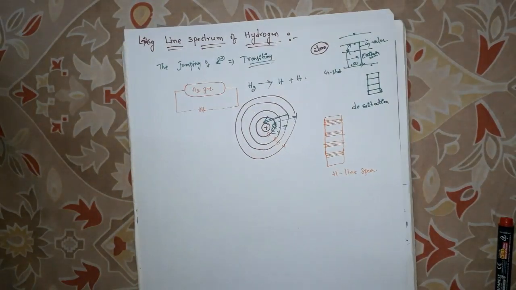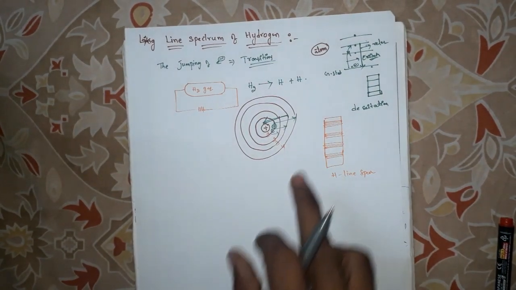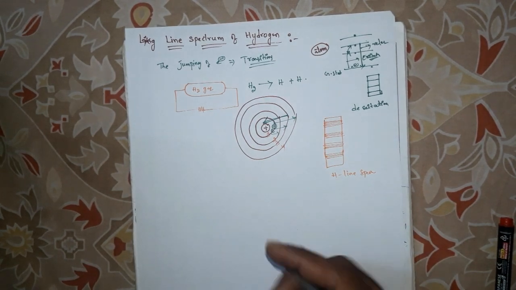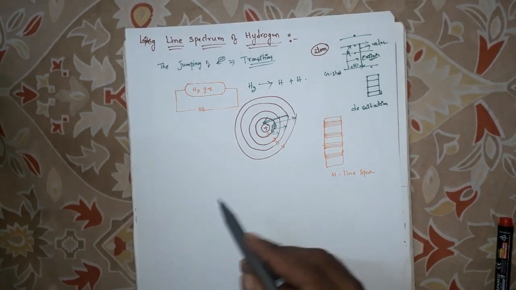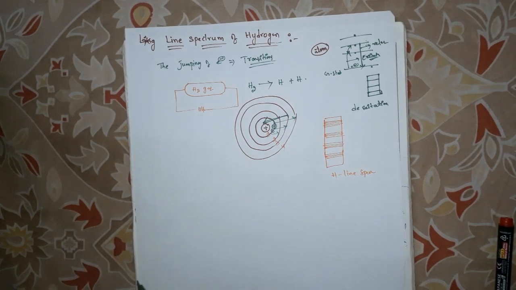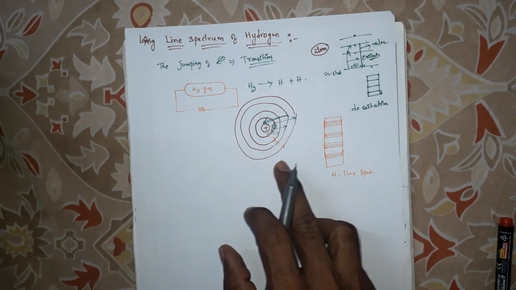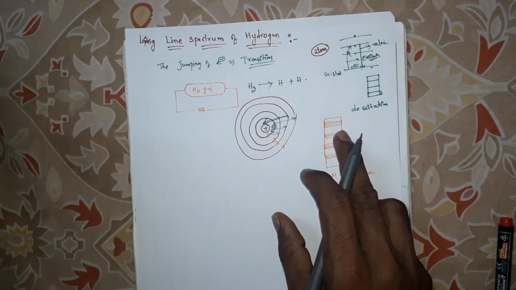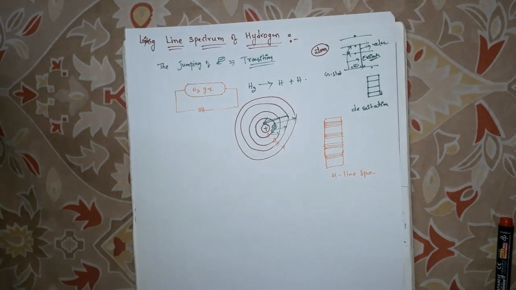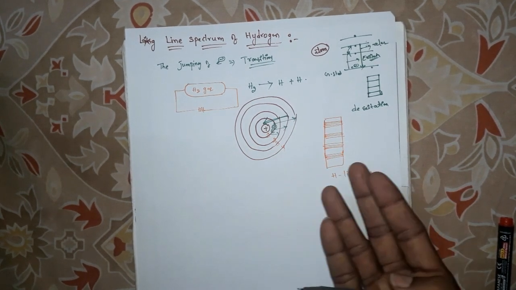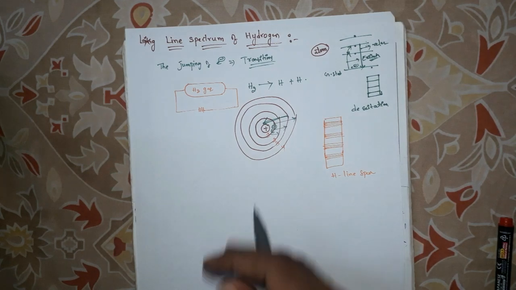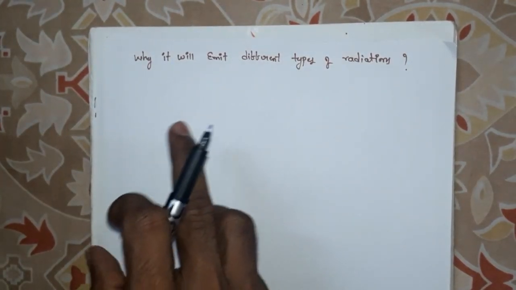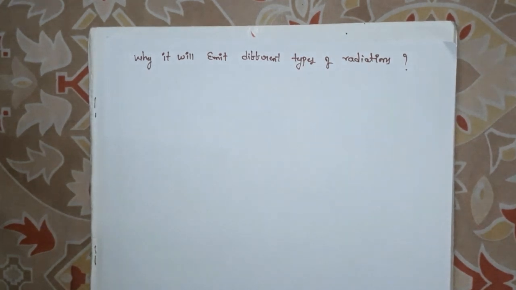So next one, why are these different lines formed? It's because when the electron is coming back to its original position, it is emitting radiation, but different kinds of radiation will get emitted. That's why you will get different series of lines. So next, why does it emit different types of radiation?